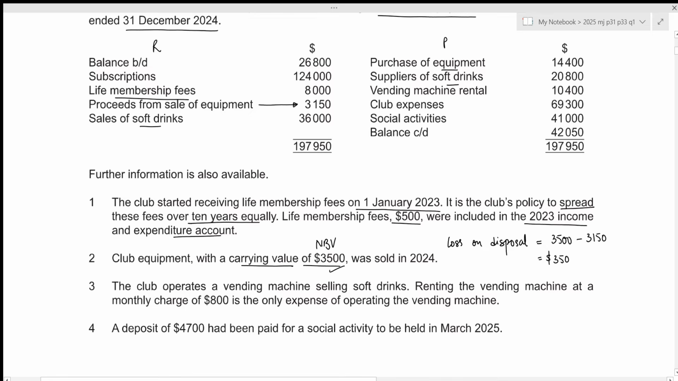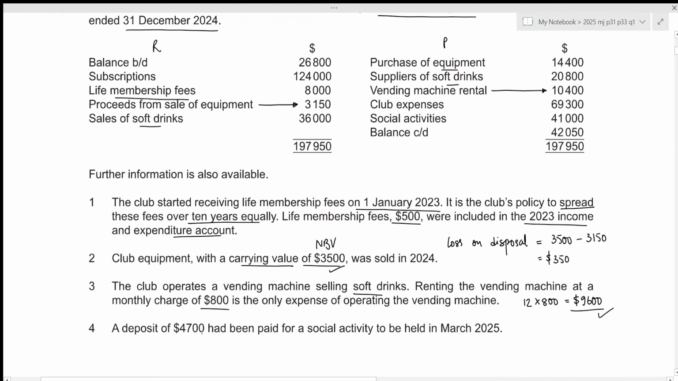Then the club operates a vending machine selling soft drinks. Renting the vending machine at a monthly charge of 800 is the only expense of operating the vending machine. Okay, so for 12 months, the total rent of the vending machine will be 12 times 800, which results in the value of 9600. This is our value for the year. And we can see that vending machine rental is given to be 10,400. That was the total amount we paid. So this covers the charge for our current year as well as some extra charge for the future as well.